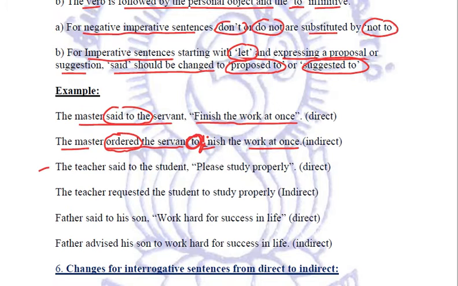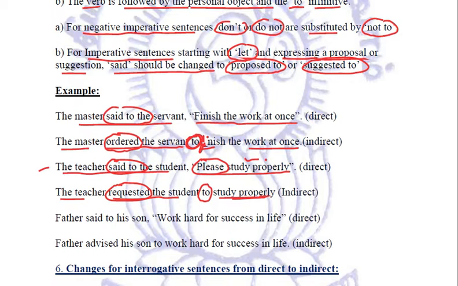Another example, the teacher said to the student, please study properly. The word please is expressing a request. So this said to is now replaced with requested. The teacher requested the students. Again, we will write the infinitive to study properly.